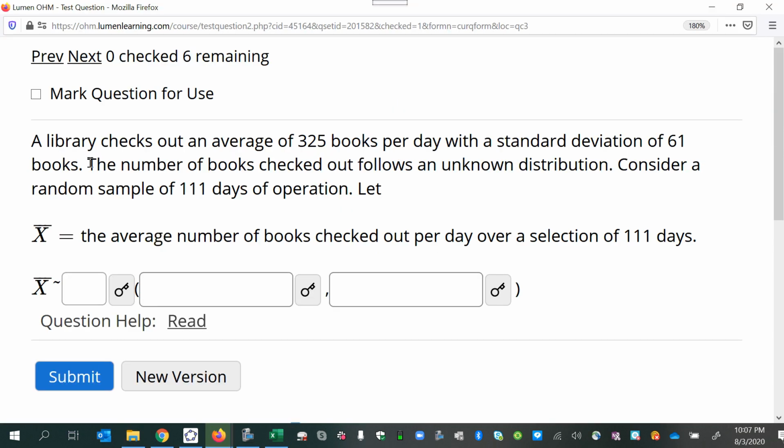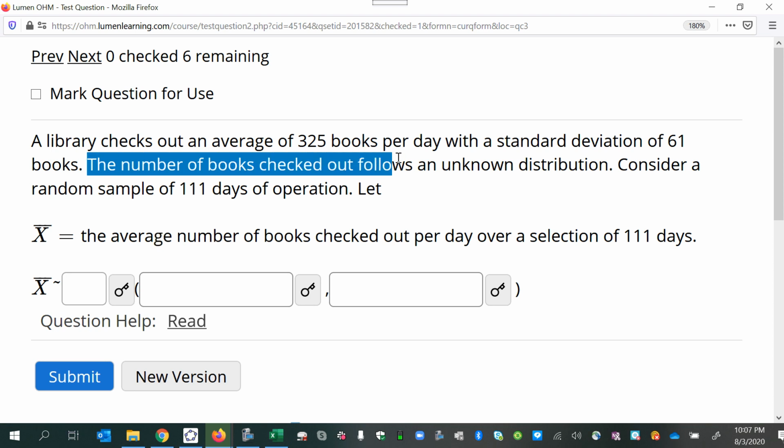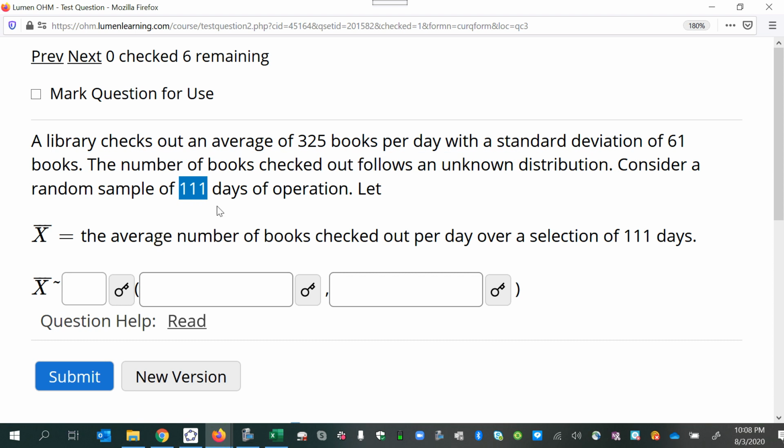So we read that the number of books checked out follows an unknown distribution. So that's a fail on the first possible qualification for using the central limit theorem. We don't have knowledge that the original population is normally distributed. So moving on to the next qualification, is our sample size greater than 30? Yes, it's 111 days.